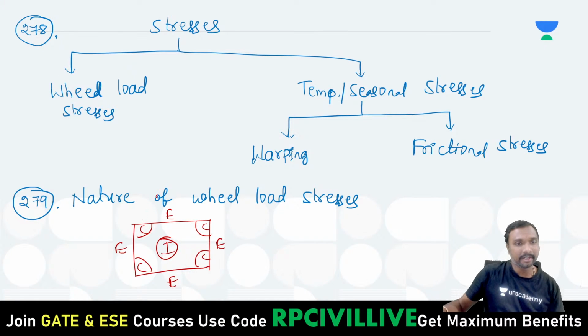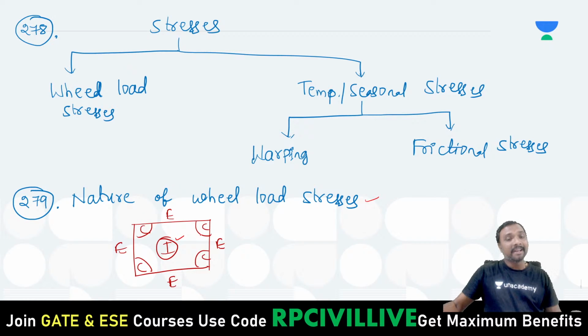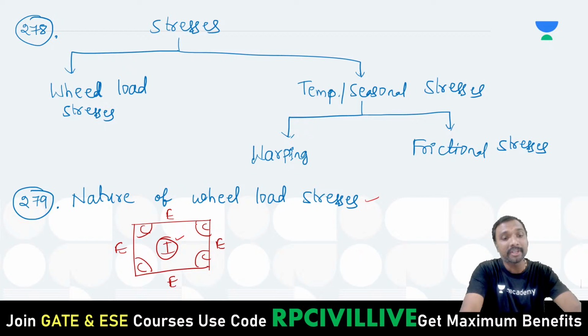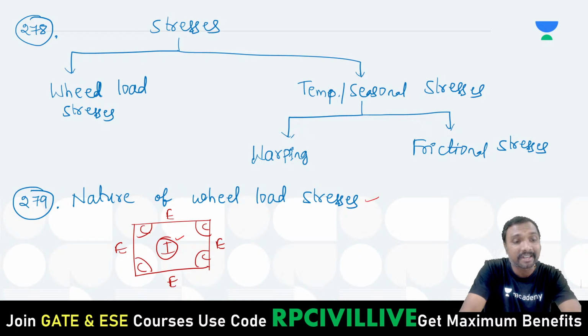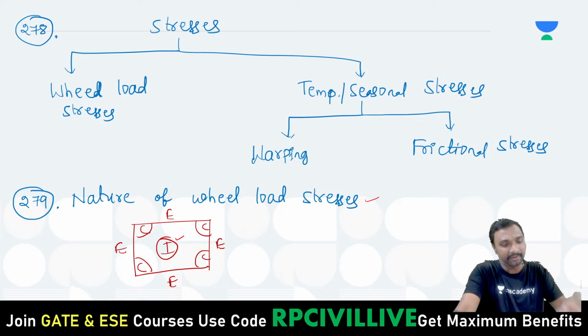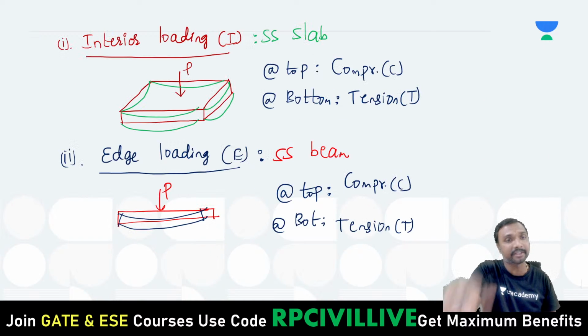So we have seen the nature of wheel load stresses. What are the three critical locations identified? One is the interior portion, another is the corner portion, and the next is the edge portion. At these three portions we are calculating the stresses.